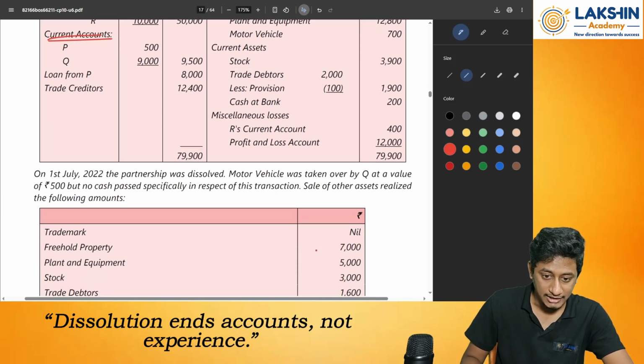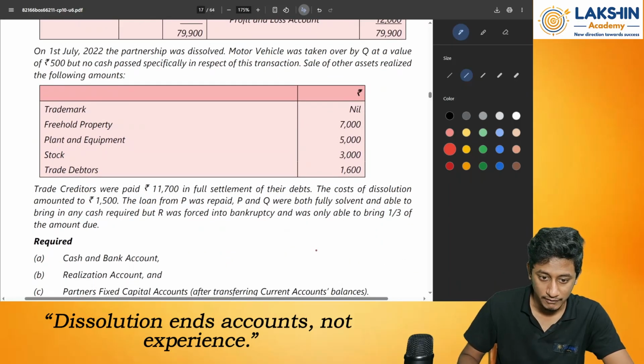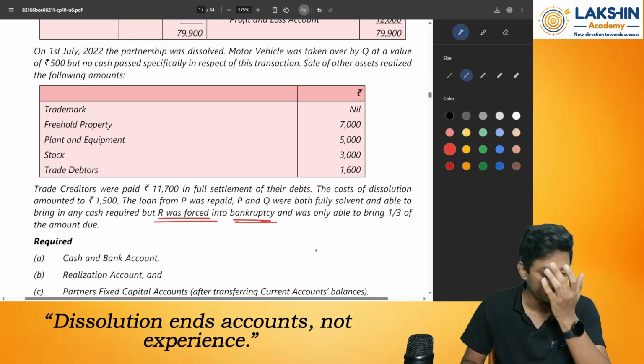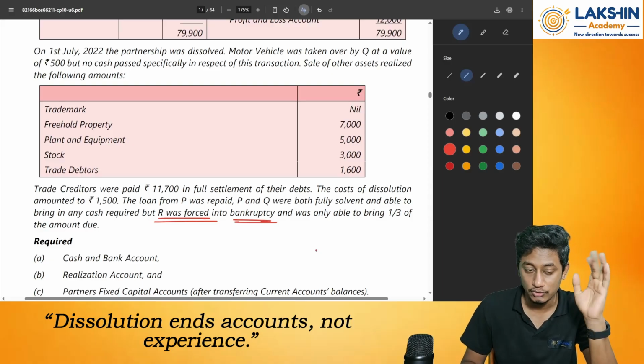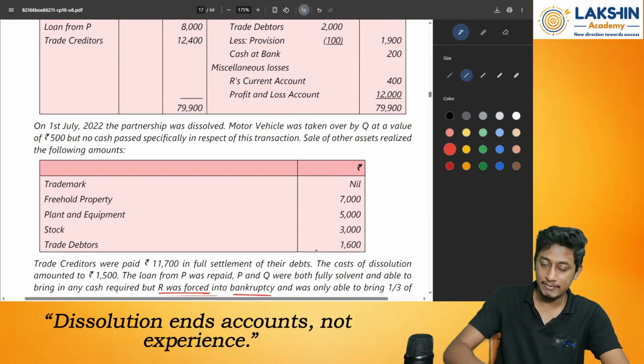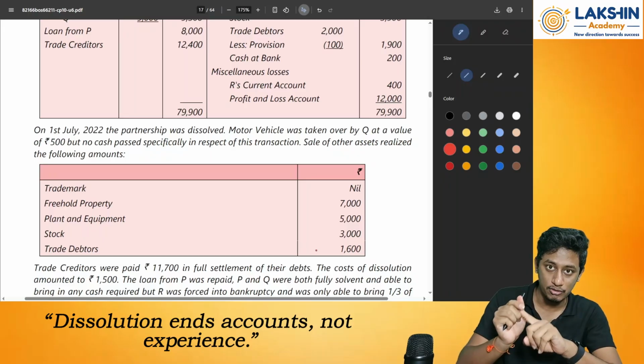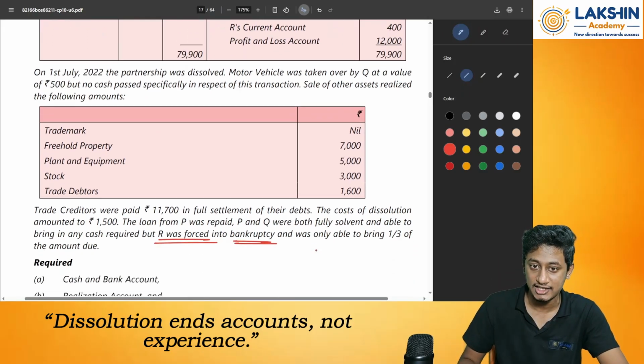And one partner, I think partner Q, has become insolvent. Okay, R was forced into bankruptcy. So he has become insolvent over here, and P and Q are solvent. So what to do over here? See, everything remains the same. We need to apply the Garner versus Murray rule and transfer whatever the balances are there to the partners' capital accounts.